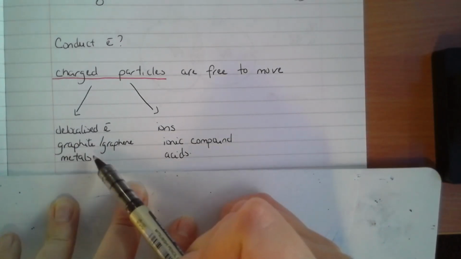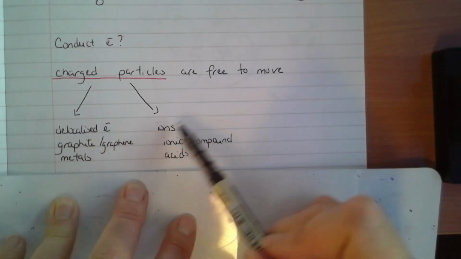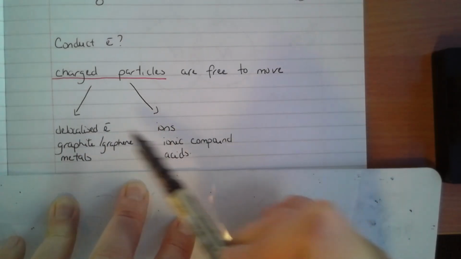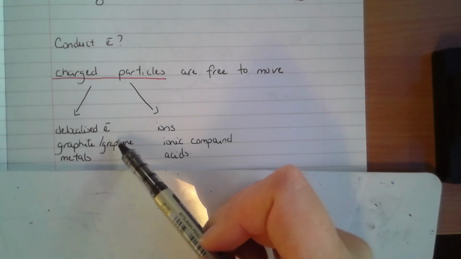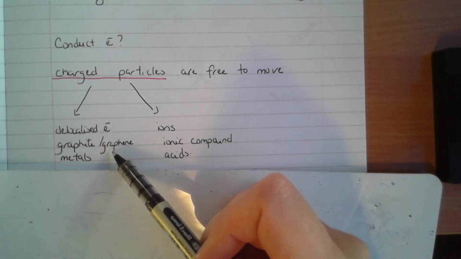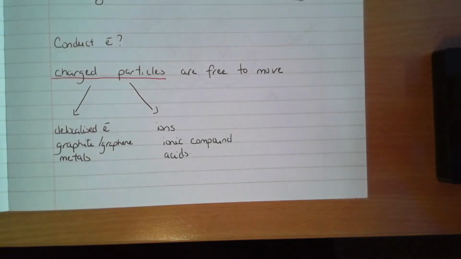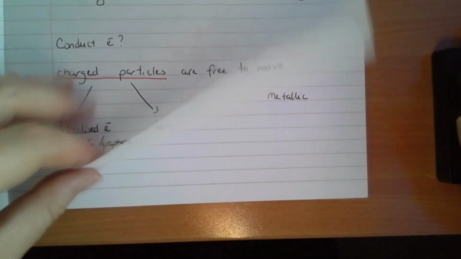And in metals, even when solid, those delocalized electrons are able to move freely. So we're not going to talk about the ions, we're only going to talk about the delocalized electrons. And we're going to say that metals conduct electricity because of the delocalized electrons, even when they're solid. Okay? The rest of the questions are on the content that we went through last week.